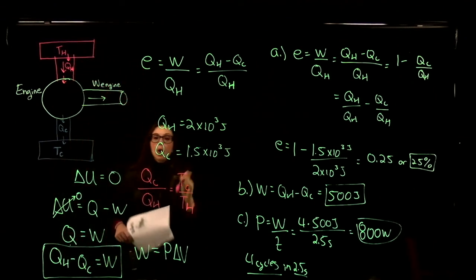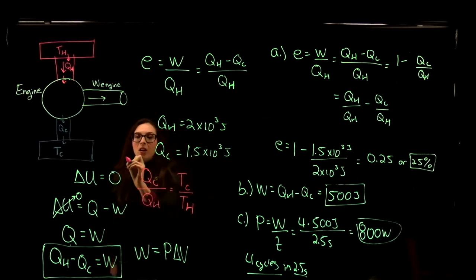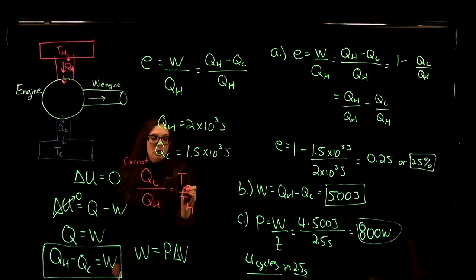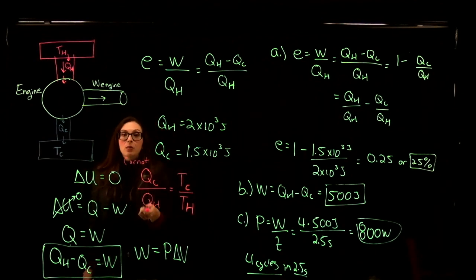Okay? So only in the ideal case of a Carnot engine can you say that QC over QH is equal to TC over TH. And so we weren't told what the temperature of the cold reservoir and the temperature of the hot reservoir was. But we know that for this particular engine, we would not be able to satisfy this ratio, that QC over QH is equal to TC over TH, because it's not an ideal Carnot engine.